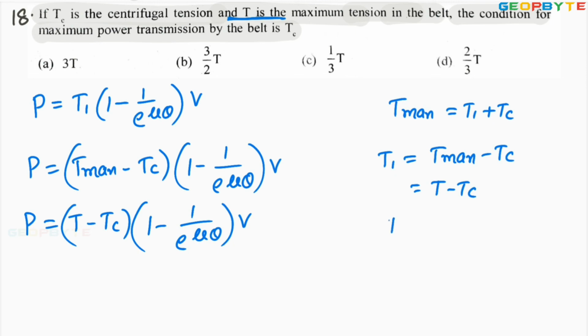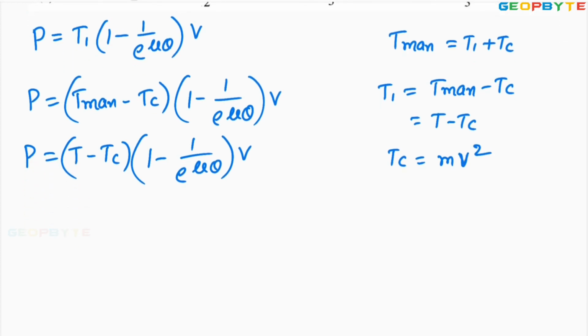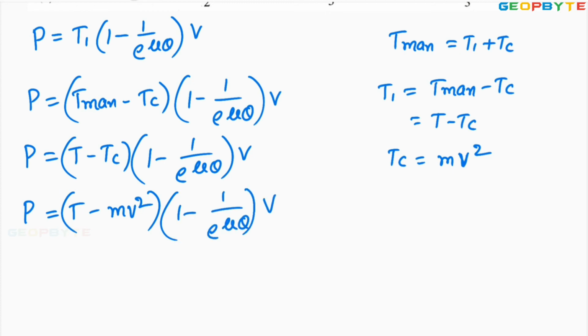But what is Tc? Tc equals mv square. Now power P equals T minus mv square into 1 minus 1 by e power mu theta into v.